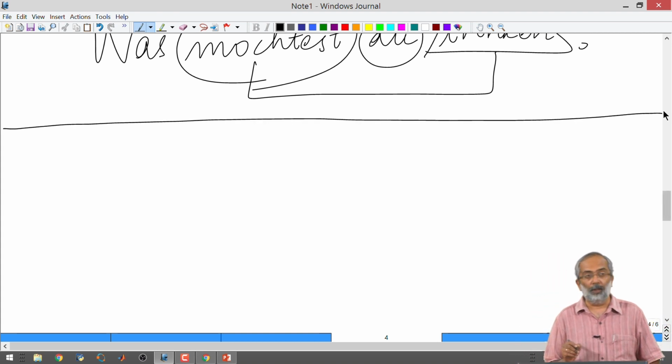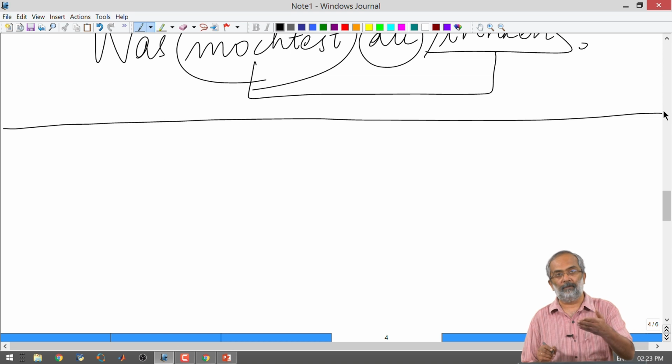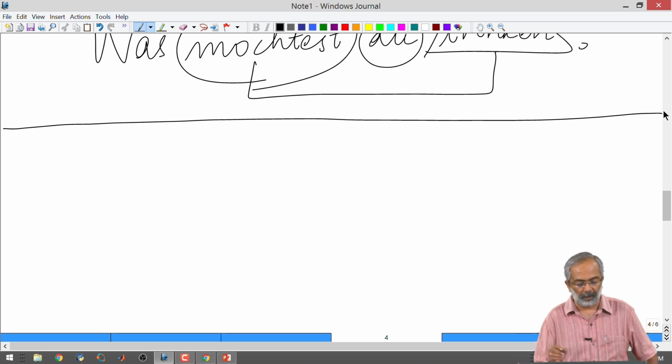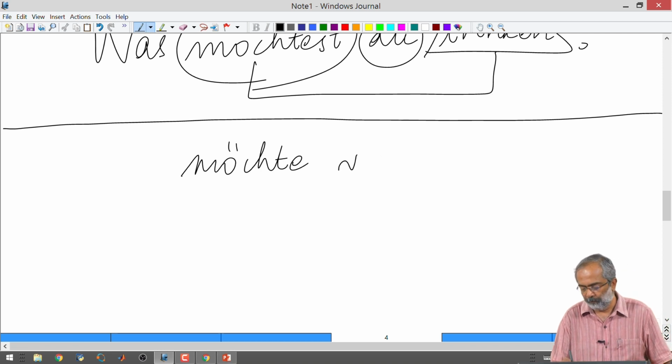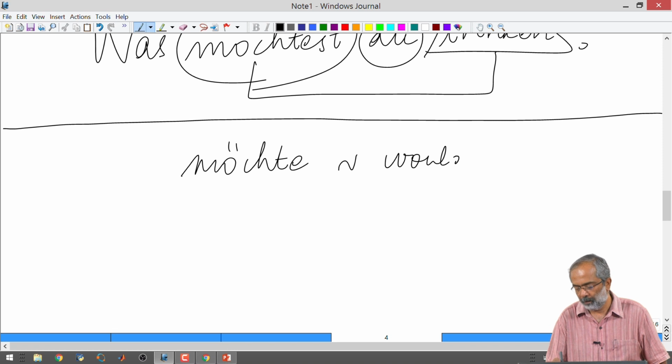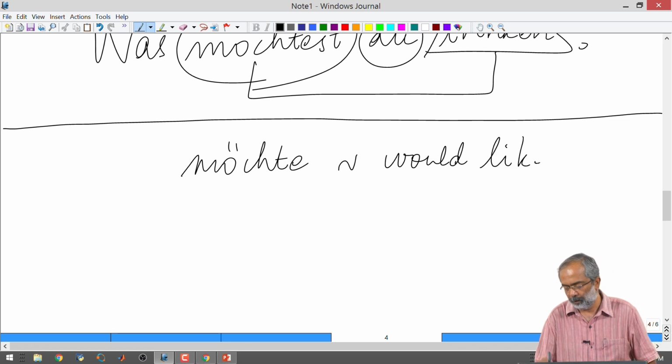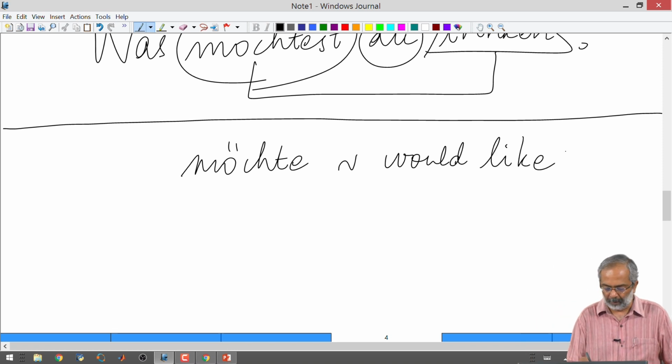One thing that we have also learnt with möchte, when we did the word möchte earlier in the course, we said it basically meant would like, and its conjugation is slightly different from the normal verbs.